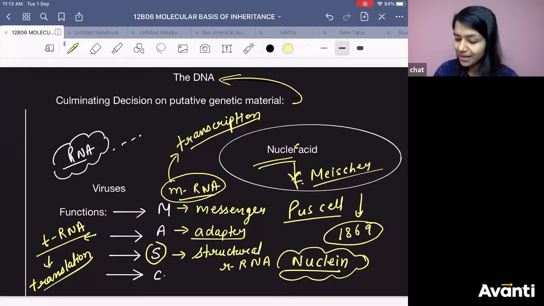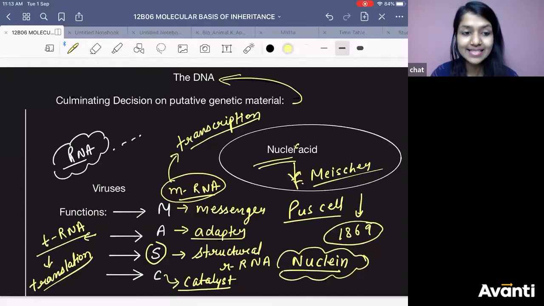And what do you mean by C? They can be what? C for they can also act as catalyst. Very good. It can act as catalyst. There is an enzyme. There is an RNA enzyme.